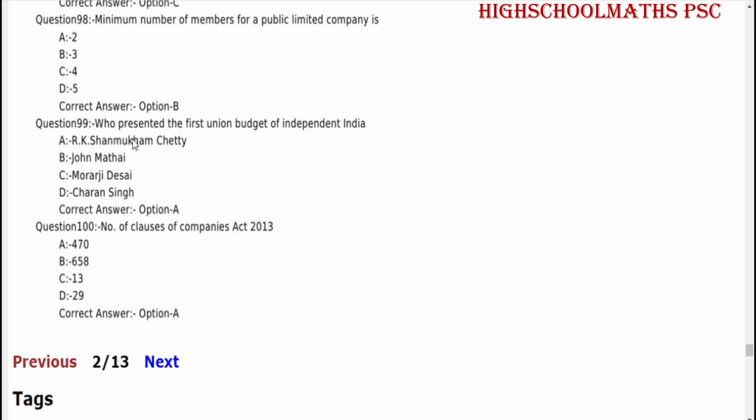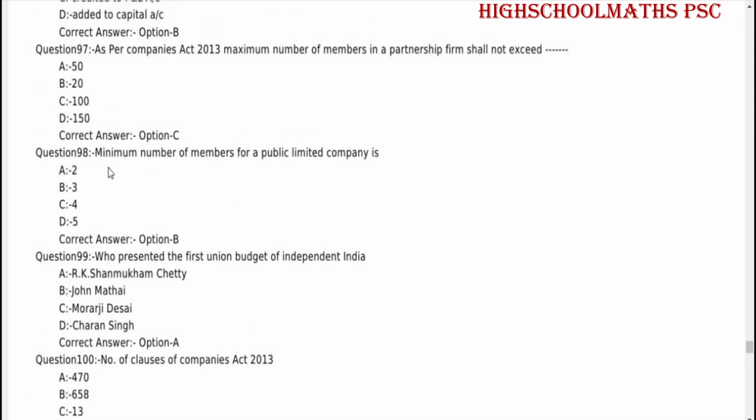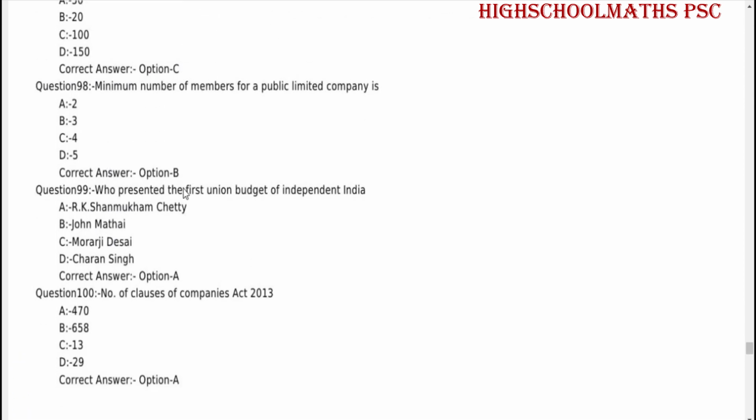Who presented the first union budget of independent India? R.K. Shanmugam Chetty. Number of clauses of Companies Act 2013: 470.